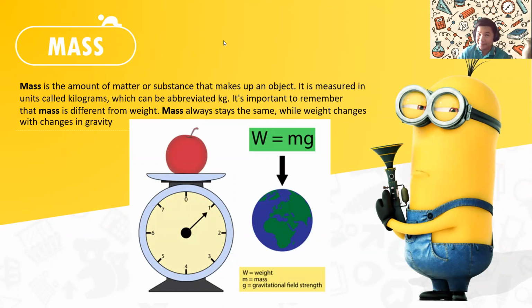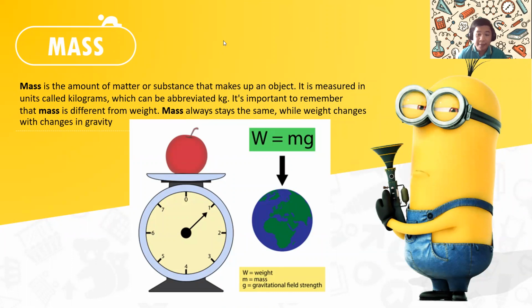What do I mean by this? Well, you know that the moon has 6 times less gravity than the Earth. That means you can jump 6 times higher on the moon than you can jump on the Earth. Now, what does this have to do with weight?